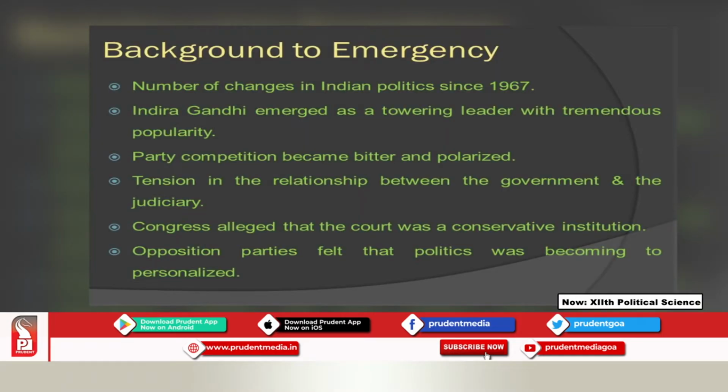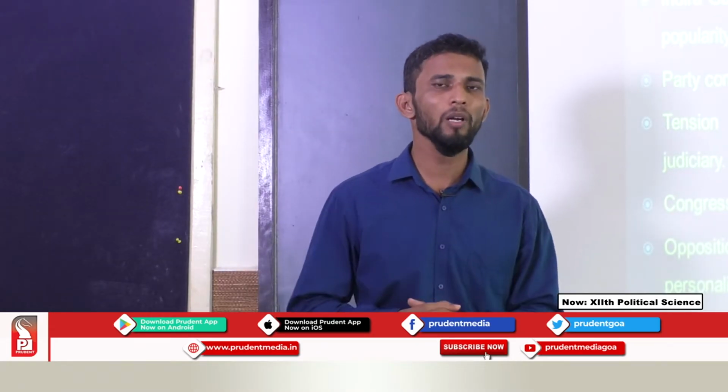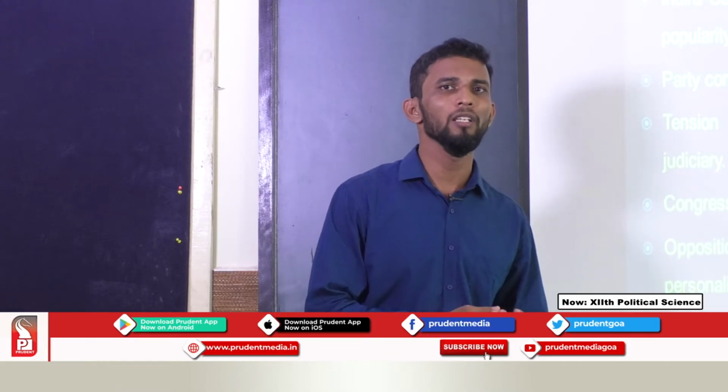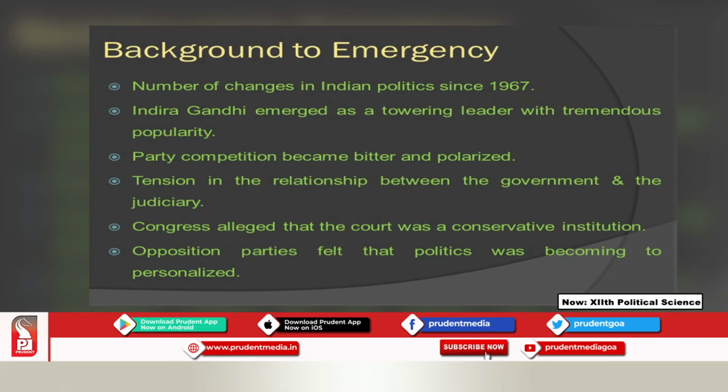Then the opposition parties also felt that politics was becoming too personalized. Here the opposition parties accused the ruling party, or the government of that time, of becoming too personalized, looking at their own personal interest.